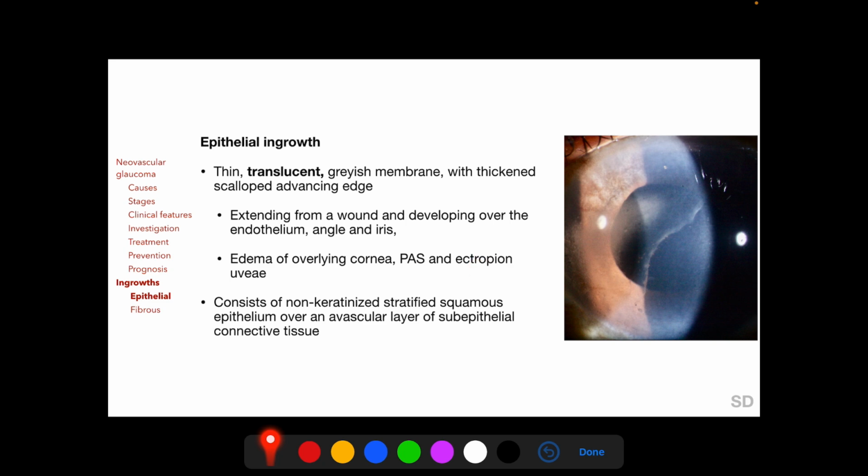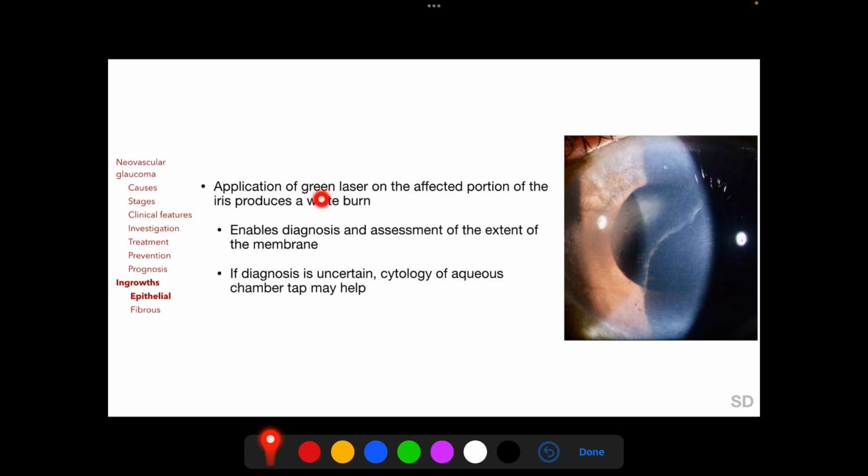The membrane consists of non-keratinized stratified squamous epithelium resembling conjunctiva over an avascular layer of subepithelial connective tissue, and application of green laser on the affected portion of the iris produces a white burn, and this enables diagnosis of this entity and assessment of the extent of involvement of the iris with this membrane. If diagnosis is still uncertain, cytology of aqueous chamber tap may help to identify the epithelial cells.